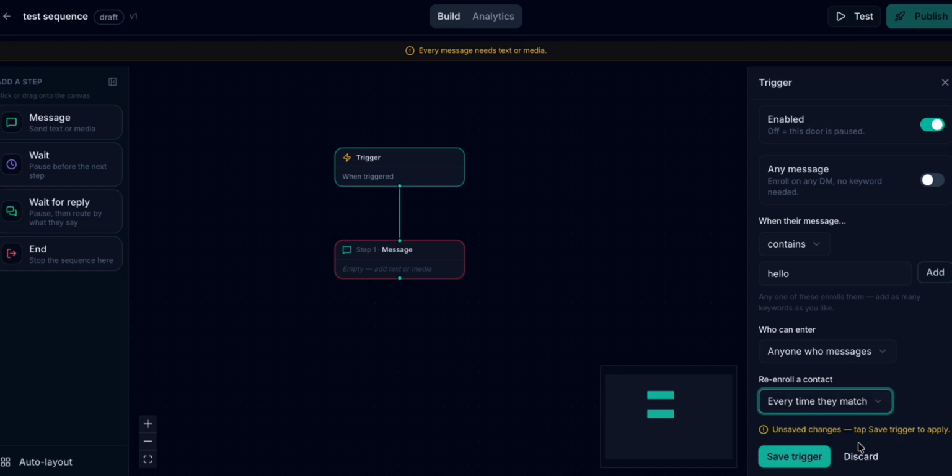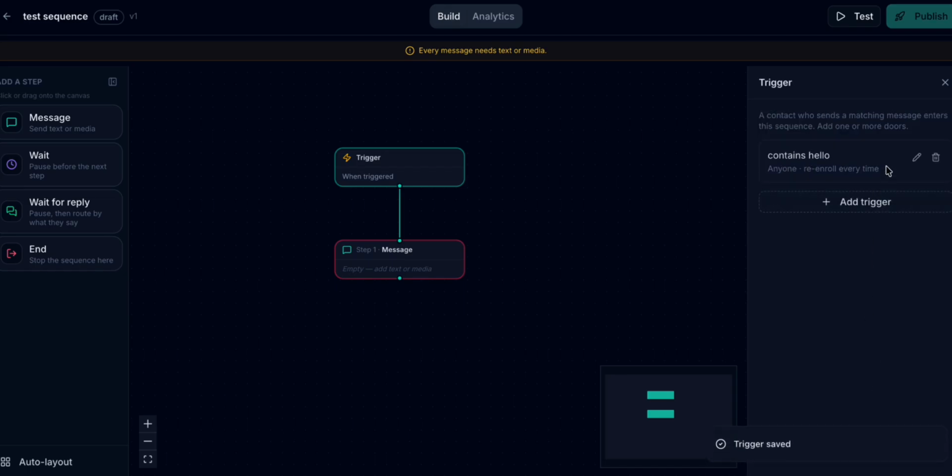For this test, I'm just going to set it up every time they match, but depending on how you want it, you might only want them to be able to enter a sequence one time, or you might want them to be able to enter a sequence after a specific amount of time has passed, depending on you. So once you've done that, just click on save trigger, and then you can set up any message, which means that you don't need a keyword. Any message that you receive is instantly going to trigger this. This is a little bit risky. I would not advise you to do that, but if you do, then that option is there for you, and then you click on save trigger.